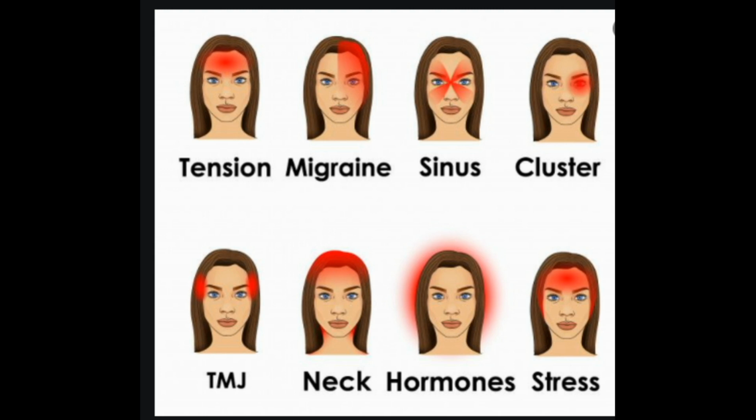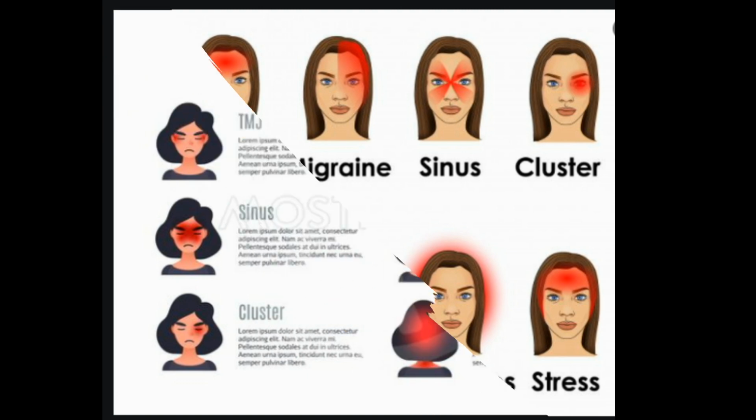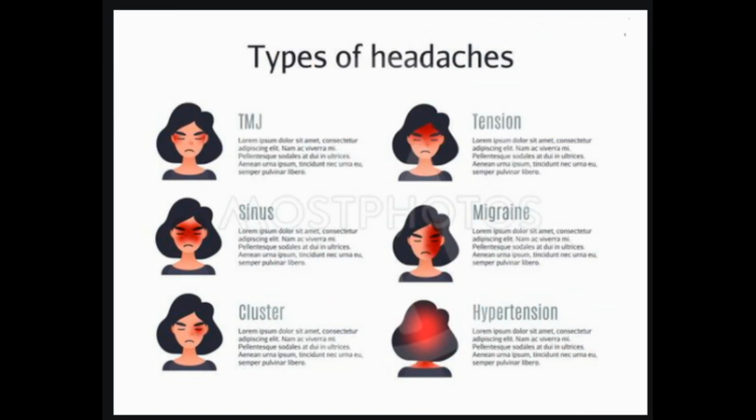Headache types. Several different headache types exist. Examples of these headache types include tension headaches. Tension headaches are the most common type of headache and occur most frequently in women over age 20. These headaches are often described as feeling like a tight band around the head. They are caused by a tightening of the muscles in the neck and scalp. Poor posture and stress are contributing factors.